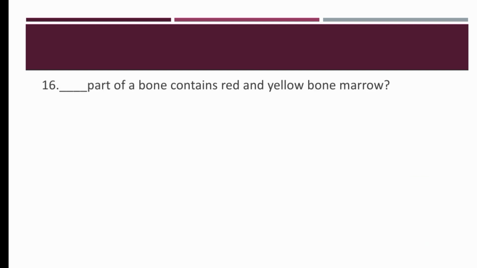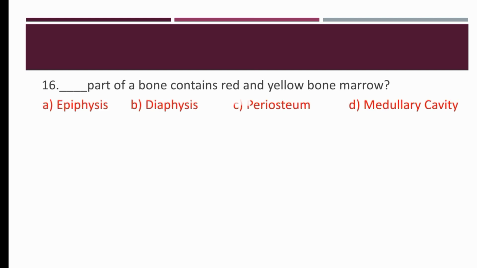Dash part of bone contains red and yellow bone marrow, which form red blood cells. So epiphysis, diaphysis, periosteum, a medullary cavity. So the right option is D. Medullary cavity is the part of bone which contains red and yellow bone marrow and from which red blood cells are made.